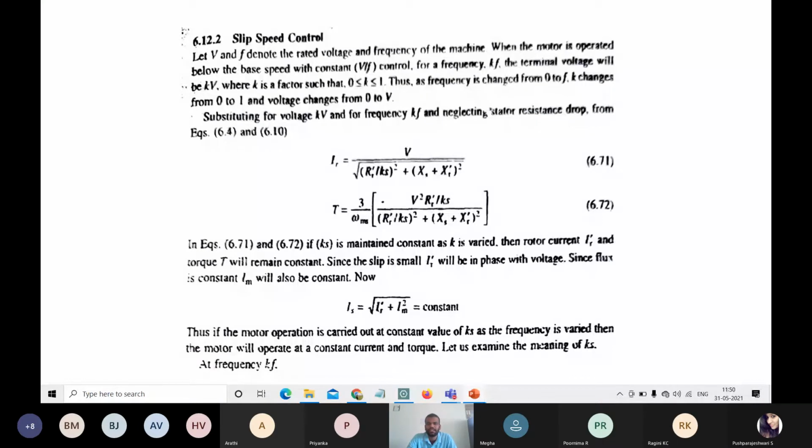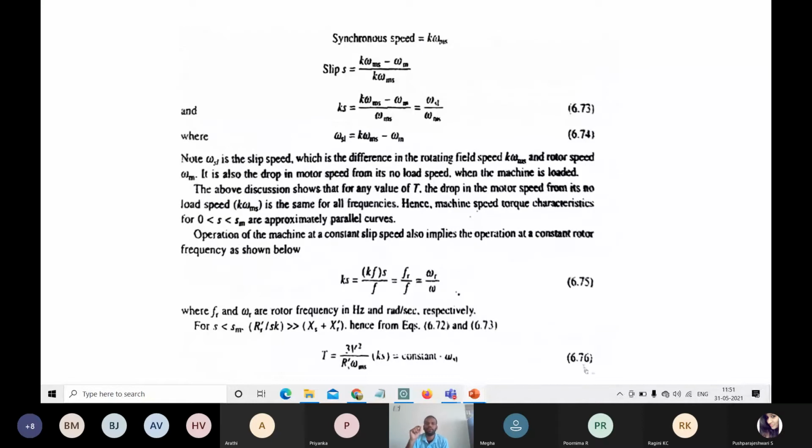Here Ks and Kf are the two factors for base frequency as well as base speed. The synchronous speed is normally given by omega_ms. Along with the K factor, we substitute K omega_ms. In the normal equations we are adding the base factor K, which is a constant for considering a base value.